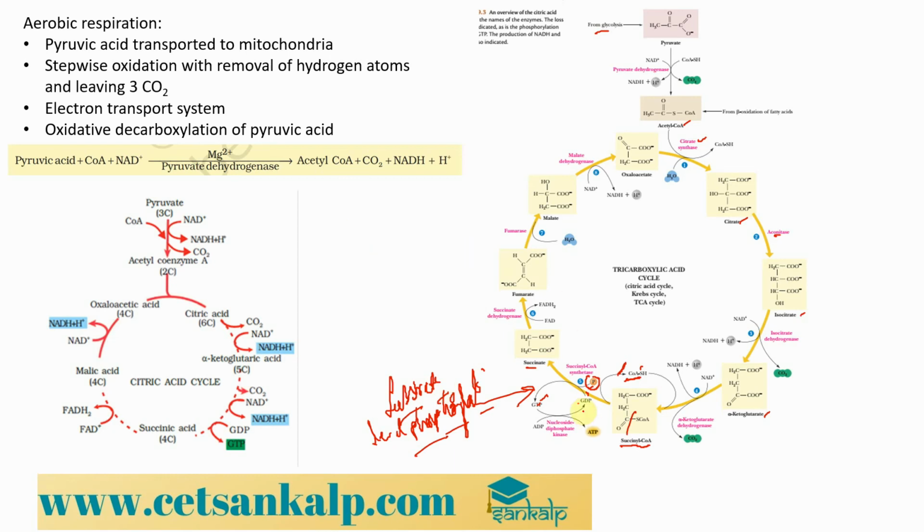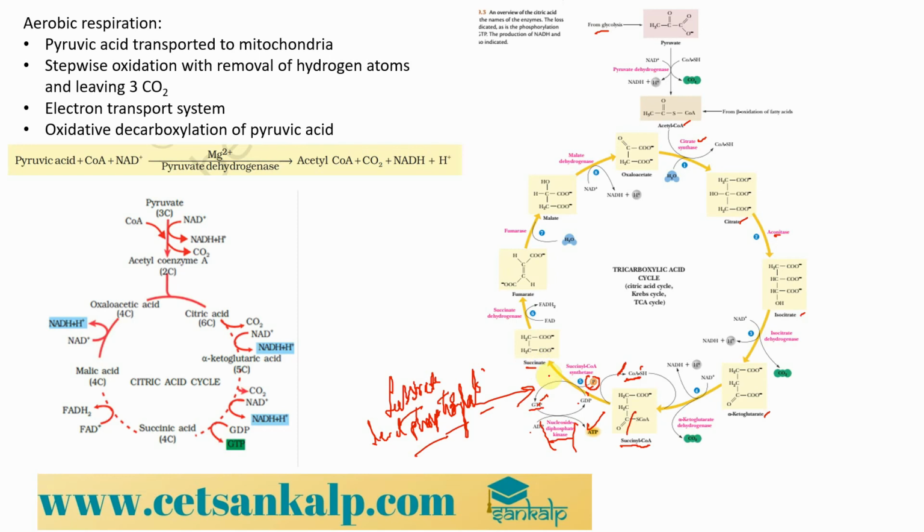The bond is broken, and the energy generated by the breaking of the bond is used for transferring the phosphate group to the GDP to form the GTP. That is also an example of substrate level phosphorylation, right? So you can see over here there is an enzyme called nucleoside diphosphate kinase, which transfers that phosphate from the GTP to the ADP for the formation of ATP, right? So this is what we had discussed, that there is one enzyme over here, mentioned over here.